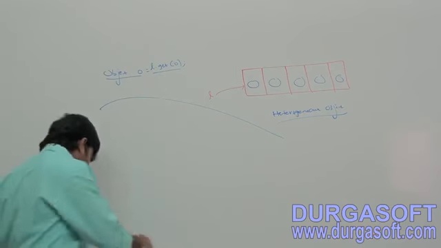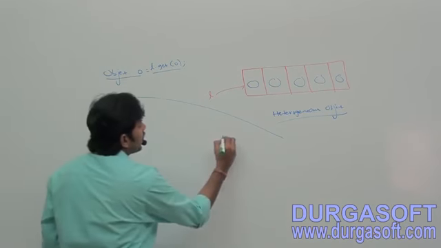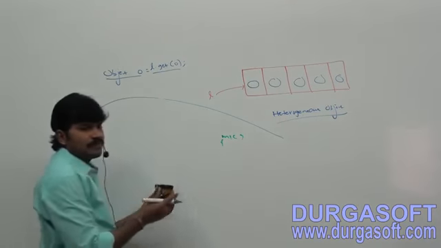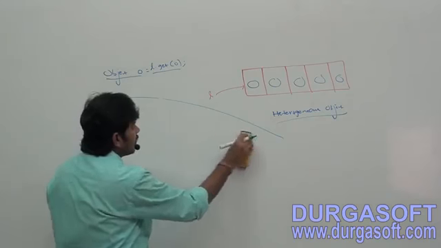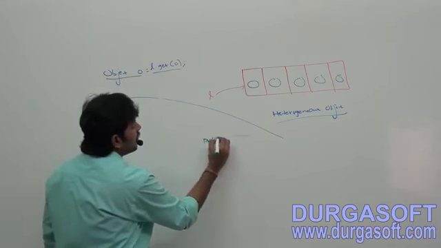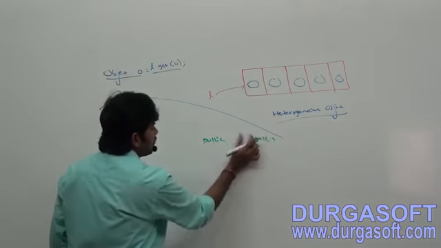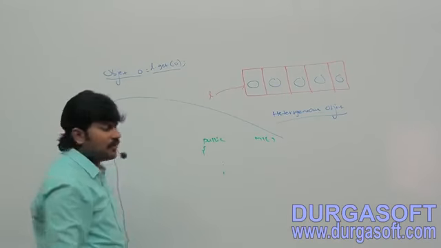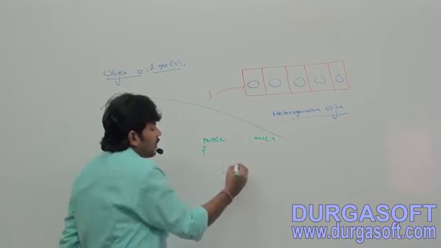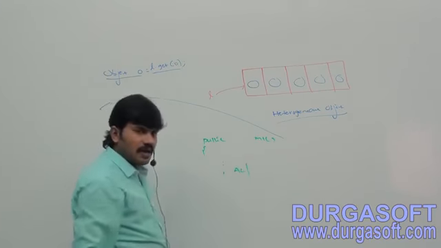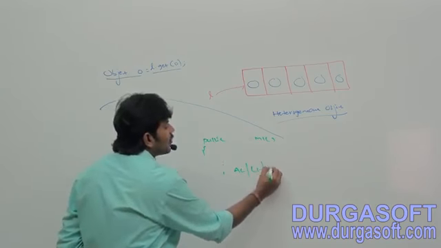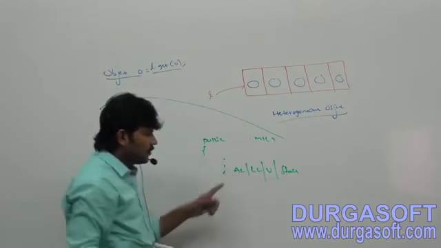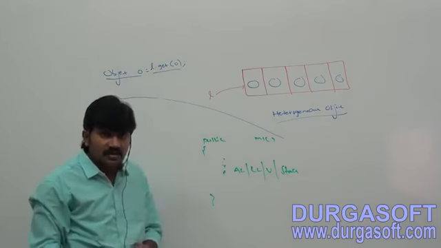Another example, see this example well. Sir, I have one m1 method. Based on some functionality, I may return an ArrayList object, or LinkedList object, or Vector object, or Stack object. Based on the functionality, I may return ArrayList or LinkedList or Vector or Stack.